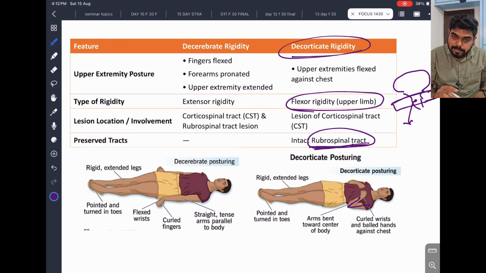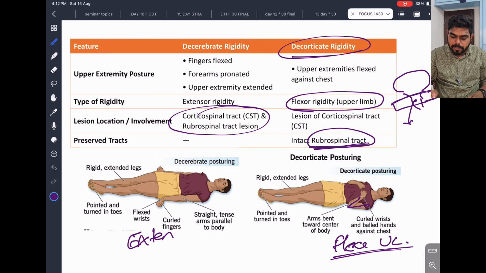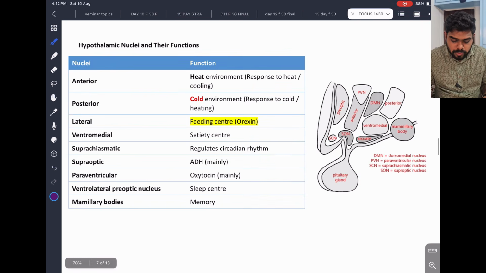This is decerebrate rigidity where both have a lesion. That's why it is completely extensor. Here it is flexor in the upper limb. That's all. Just understand this image. When the question comes, you can manage. So if it is red, it will be red nucleus, rubrospinal tract, it will be like this. If it is complete decerebrate, it will be extensor completely. Clear.